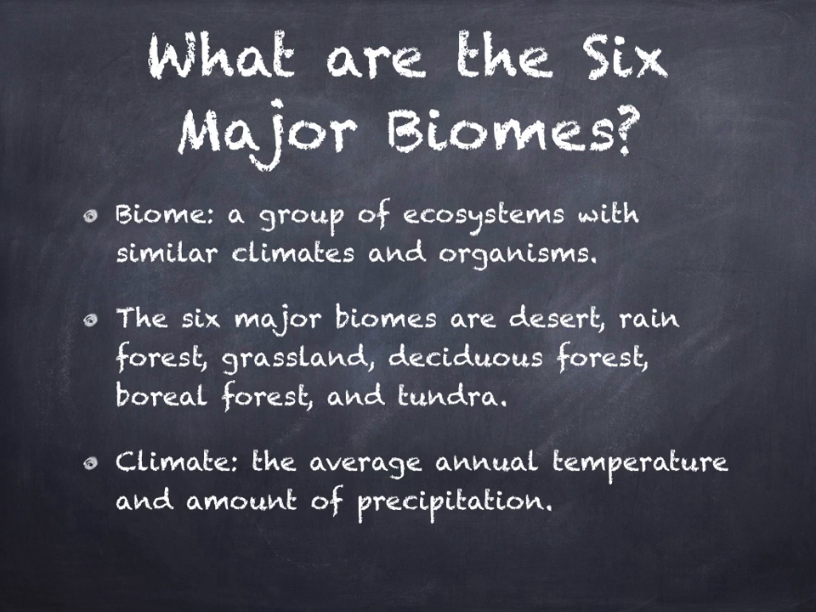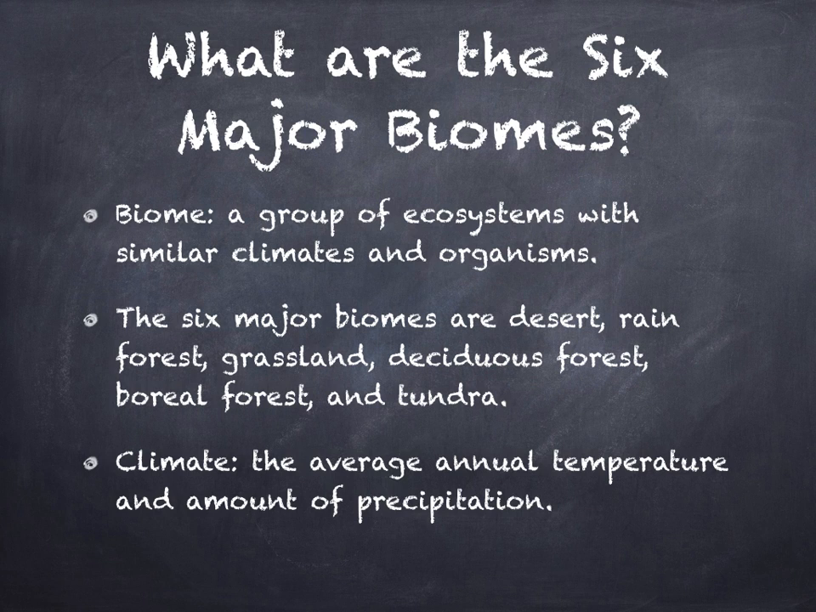Imagine that you are taking part in an around-the-world scientific expedition. On this expedition, you will collect data on the typical climate and organisms of each of Earth's biomes. A biome is a group of ecosystems with similar climates and organisms. The 6 major biomes are desert, rainforest, grassland, deciduous forest, boreal forest, and tundra.